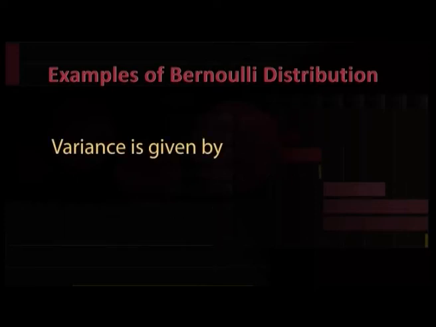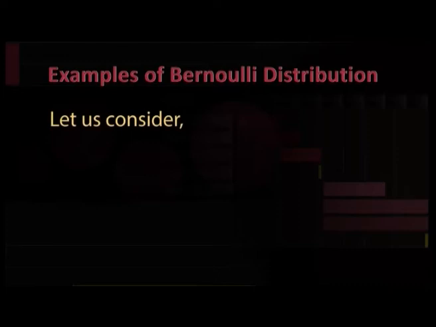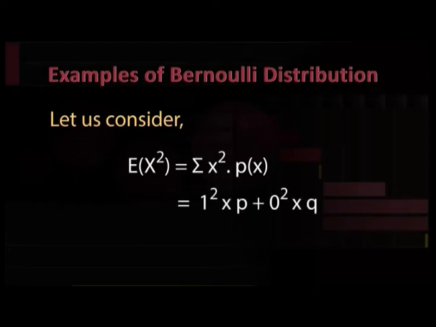Variance is given by V of X equal to expectation of X square minus expectation of X the whole square. Let us consider E of X square equal to summation x square into probability of x, which is equal to 1 square into p plus 0 square into q, which is equal to p.